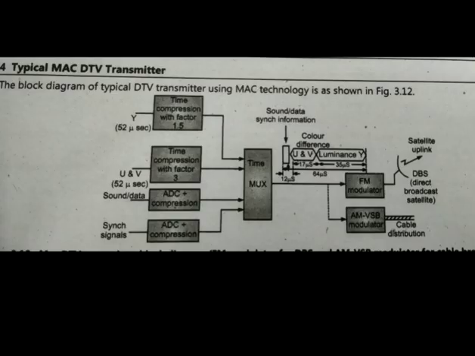The block diagram of a typical MAC DTV transmitter we can see here. It consists of time compression with a factor of 1.5 for the Y signal, and for the U and V signals, time compression with a factor of 3, and then ADC plus compression we are performing for the sound and synchronization signals. Then we give it to the multiplexer, and FM modulation will be performed over there. Now let us see in detail how this MAC DTV transmission will work. Time compression with factor 1.5 is applied to the luminance signal. Time compression with factor 3 is applied to the chrominance signal.